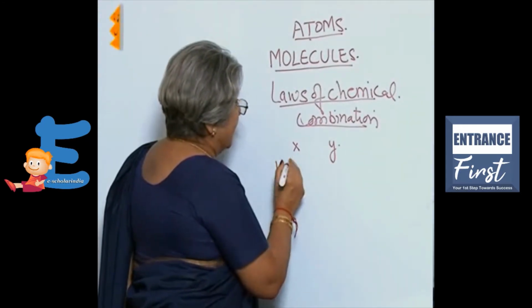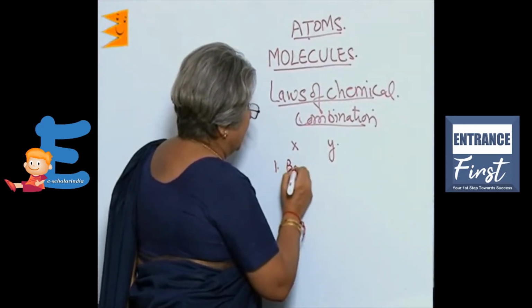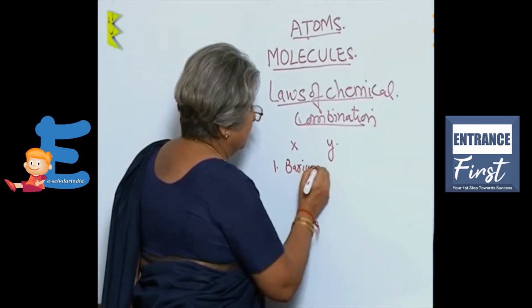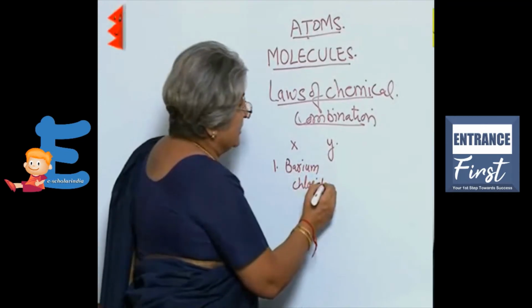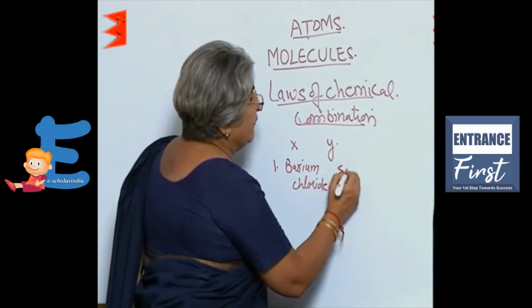X you have, say, barium chloride, and Y is sodium sulfate.